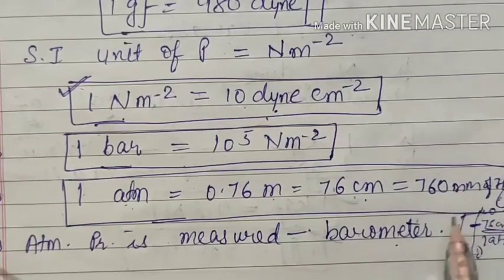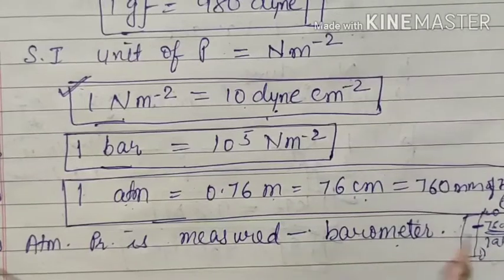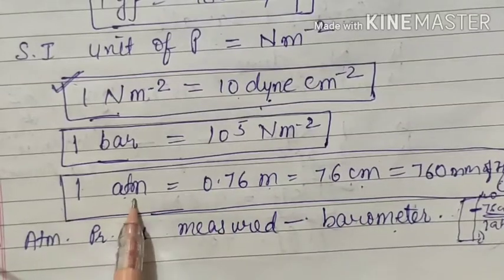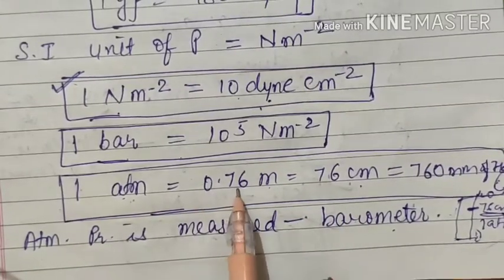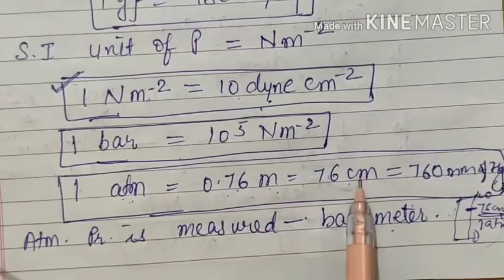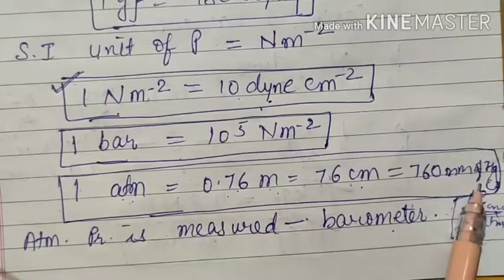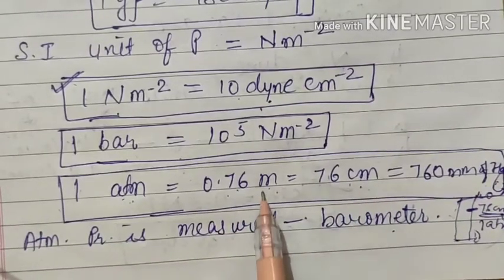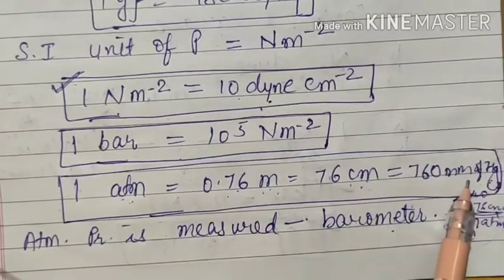Okay, about this we will read in detail. Right now it is just one basic theoretical concept, that 1 atmospheric pressure is equal to 0.76 meter. Now you know how to convert meter into centimeter and centimeter into millimeter. So that is the same relation. This is in meter, this is centimeter, and this is millimeter.